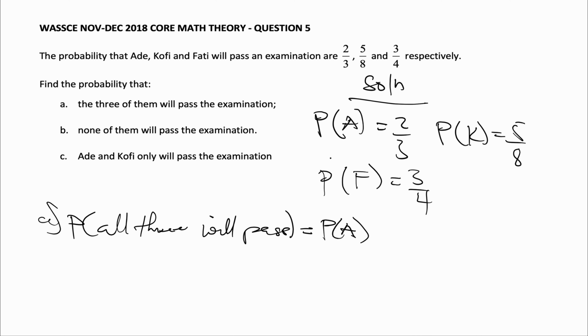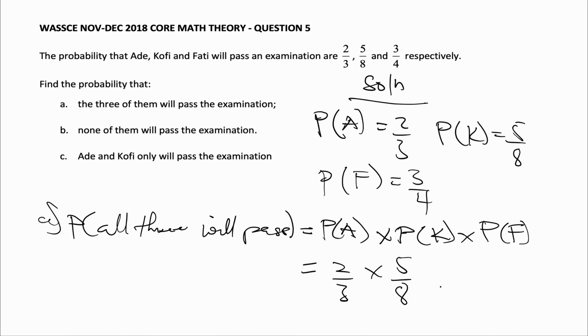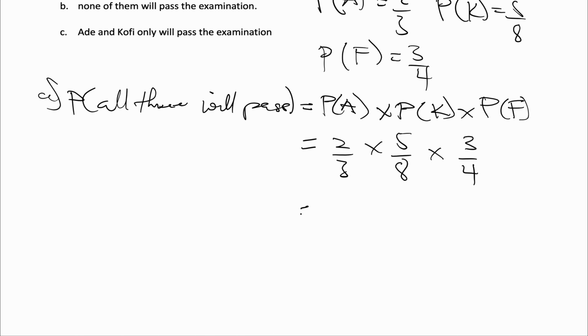So probability that Ade will pass and Kofi will pass and Fatih will pass, so times P of F. So this will be equal to 2/3 times 5/8 times 3/4. So 2/3 times 5/8 times 3/4 would give us 5/16. So the probability that all of them will pass is 5/16.